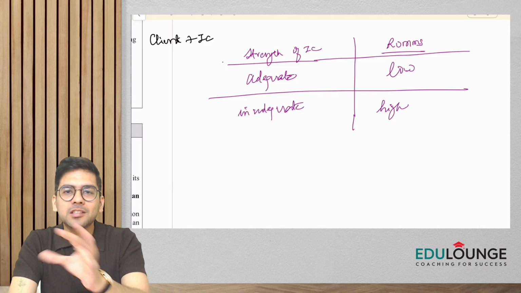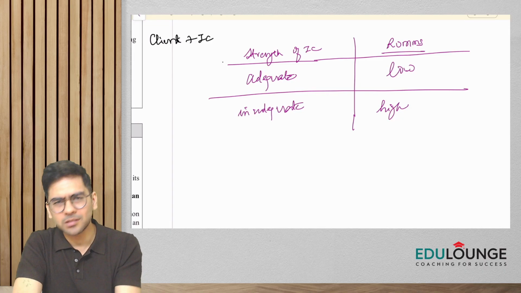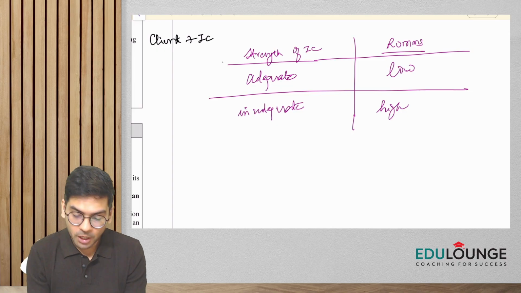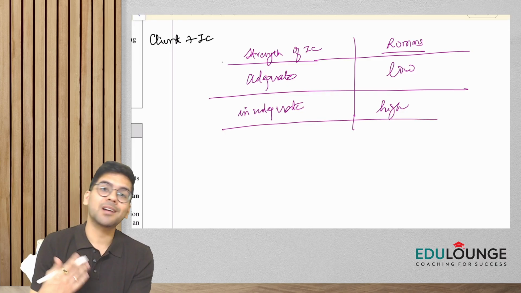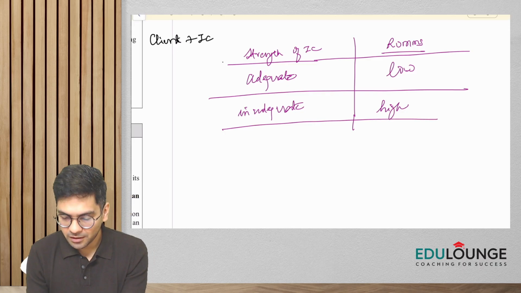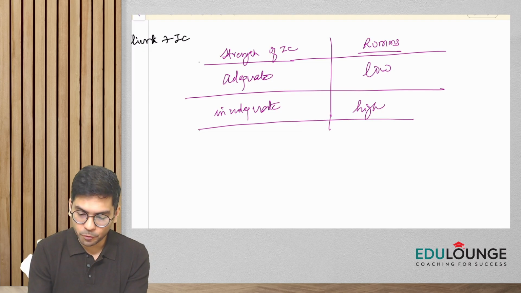the probability that the financial statements will contain misstatements. This is ROMM, risk of material misstatement. So if the internal controls are not very great, the risk of material misstatement would be high.